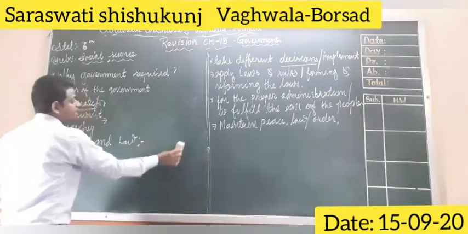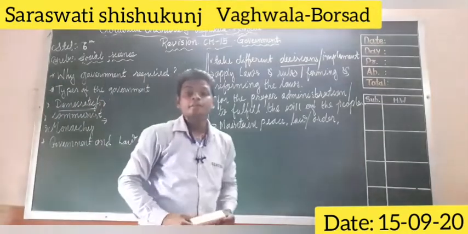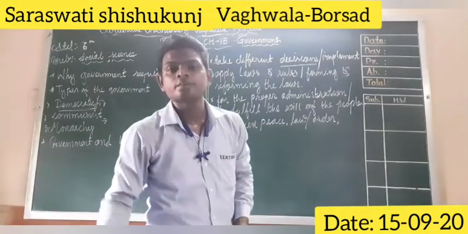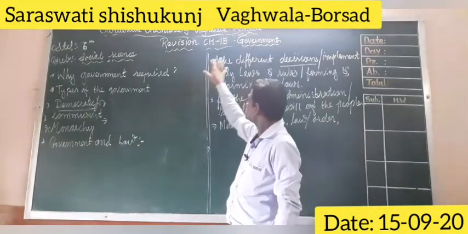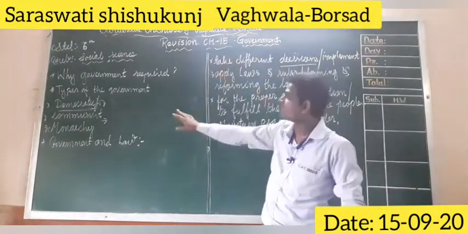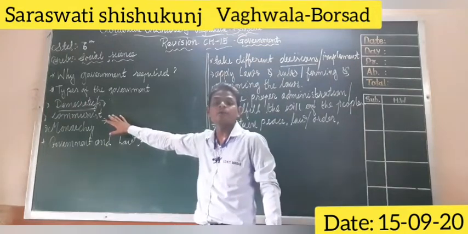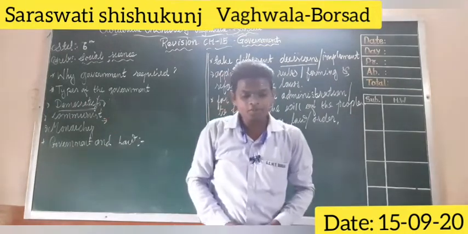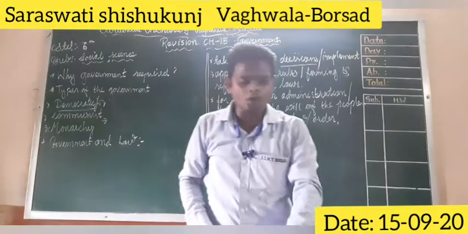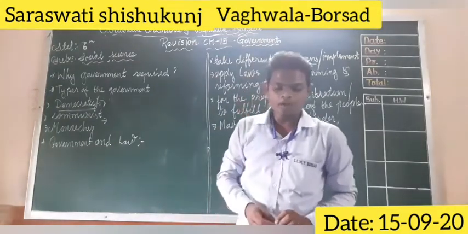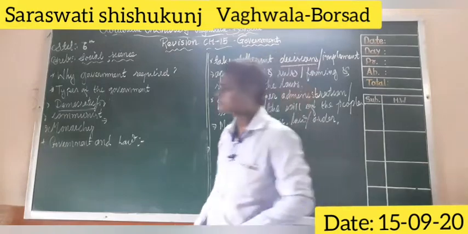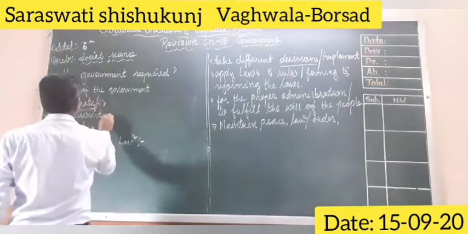Here, students, we are discussing the basic, important topics. We are revising the basic important topics from chapter number 15. So the second type of government is communist government, and in communist government, equal and special importance is given to all.